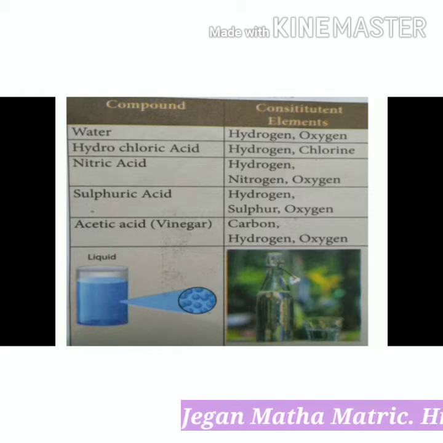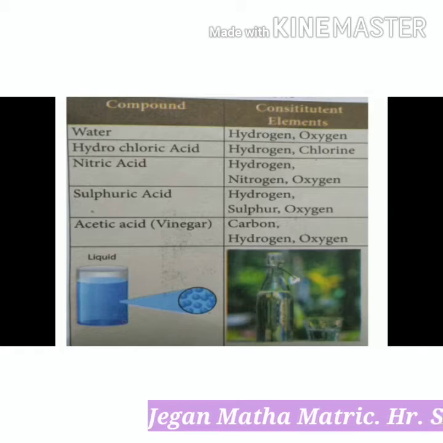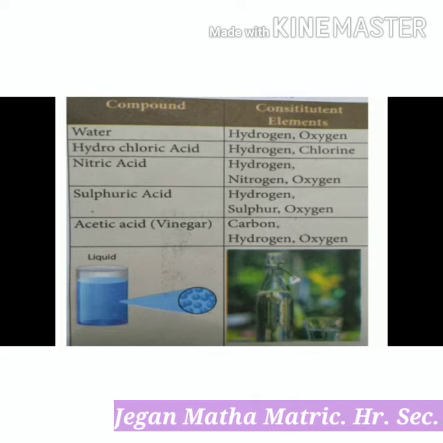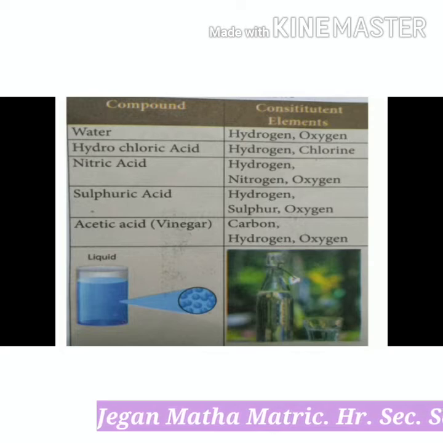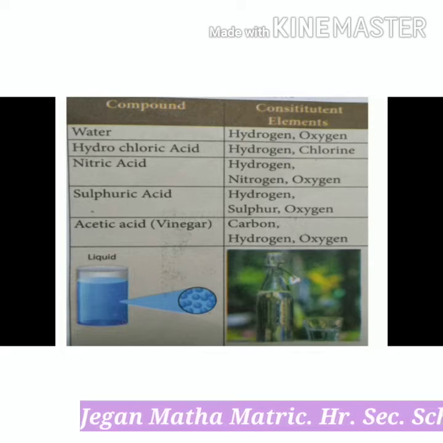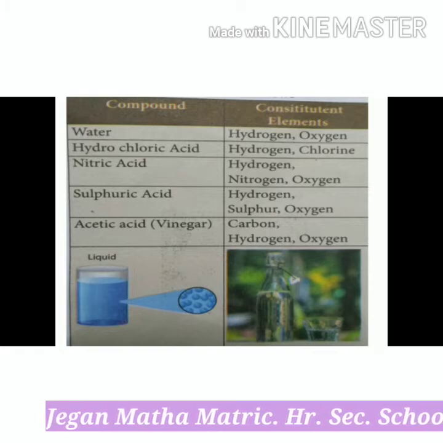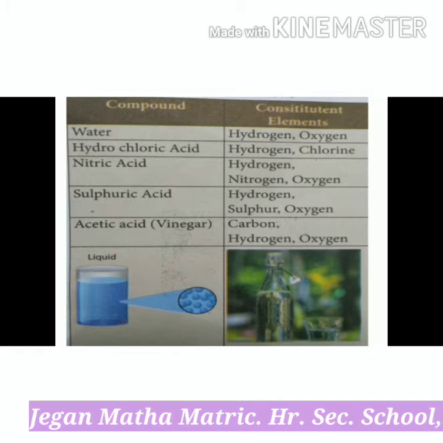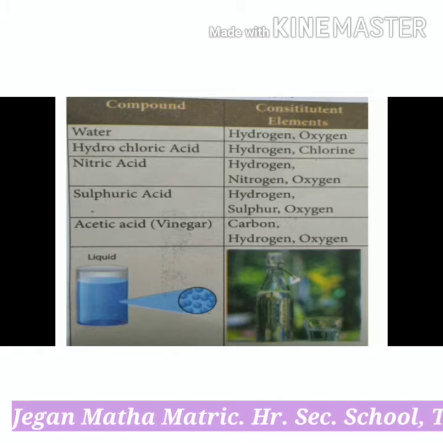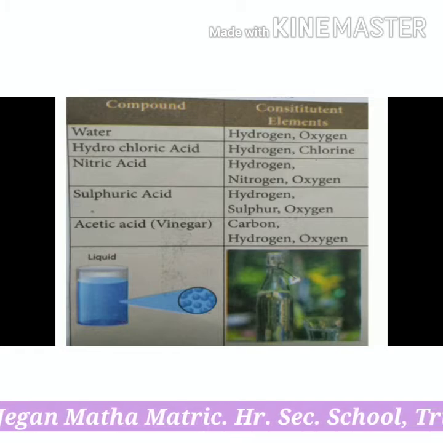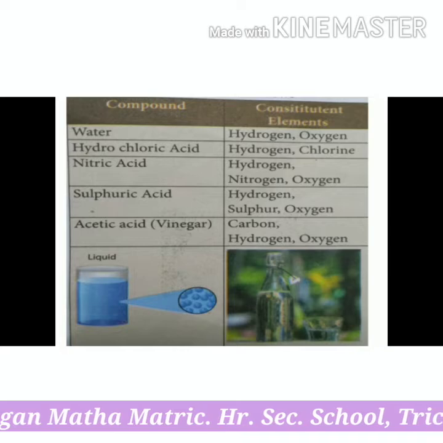Then the last one, acetic acid. Its chemical formula is CH3COOH. It is the simplest carboxylic acid. It is used in the production of plastic soft drink bottles and many synthetic fibers and fabrics. It is made up of carbon, hydrogen and oxygen elements.